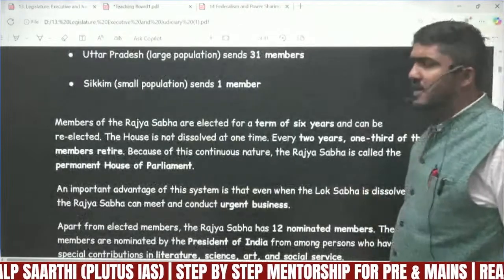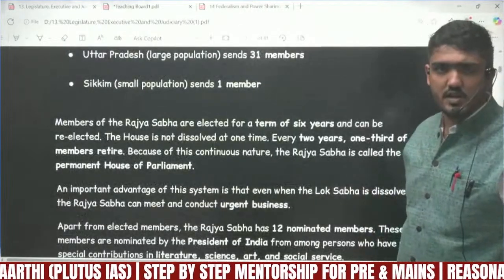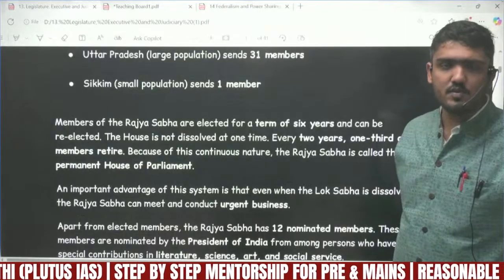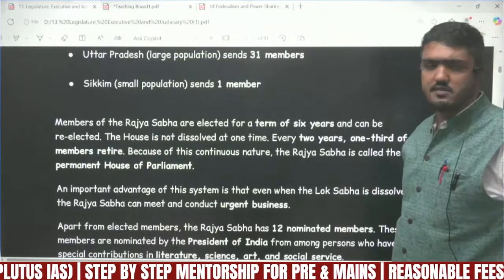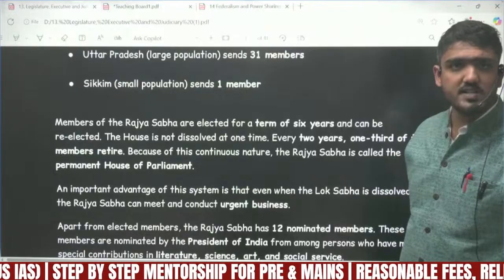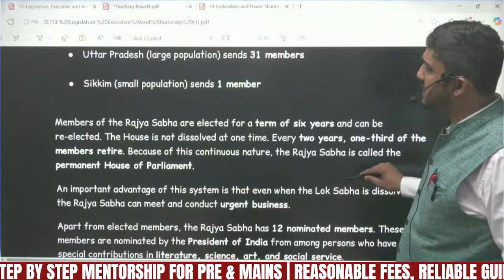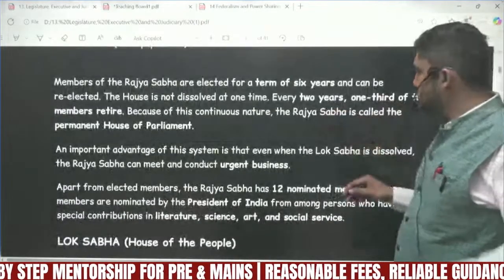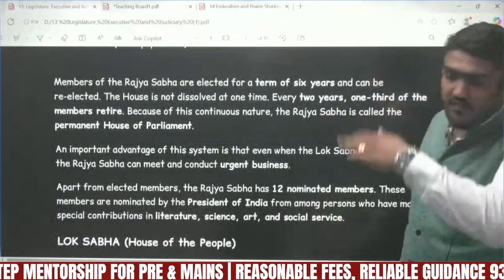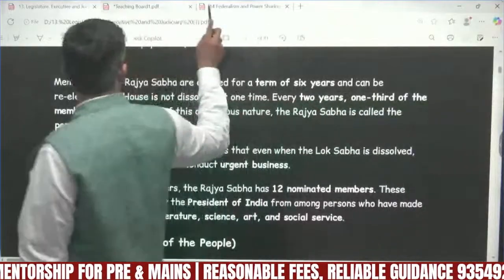Members of Rajya Sabha have a term of 6 years, rather than a 5-year term. It is a continuous house. Rajya Sabha cannot be dissolved. This house does not dissolve. So this is the system of election in Rajya Sabha.